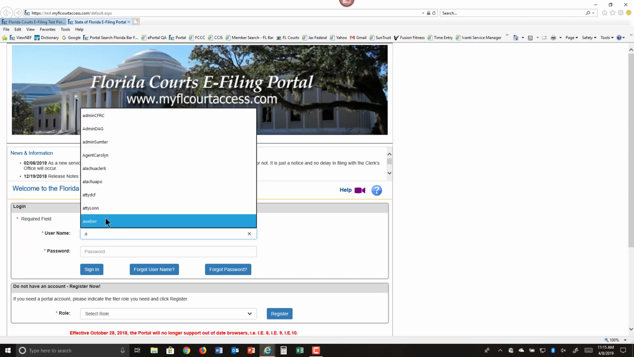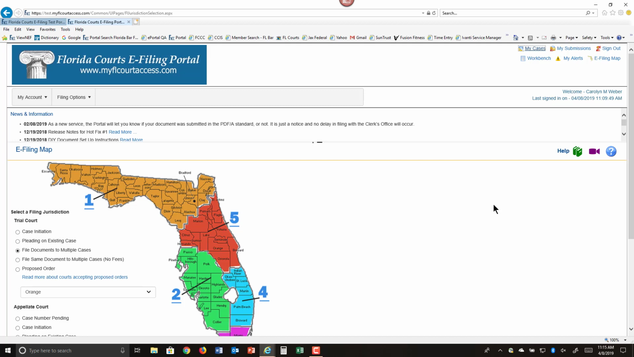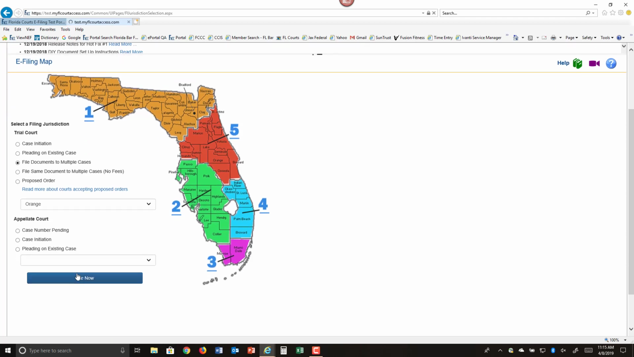Log into the portal and go to the e-filing map. Once you're at the e-filing map, select the File Documents to Multiple Cases. Then select the county you'll be submitting your documents to and click on File Now.